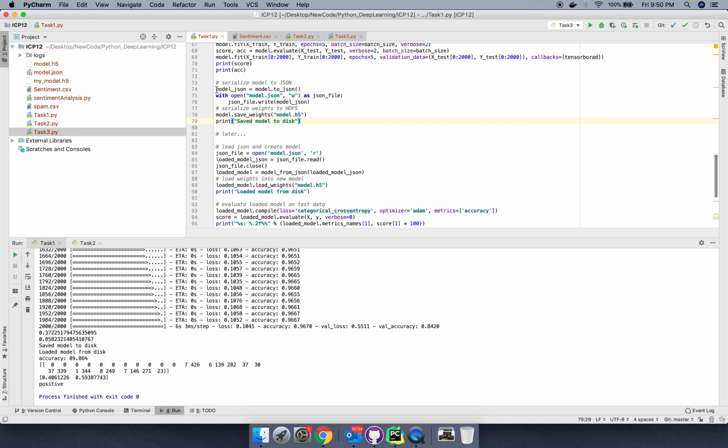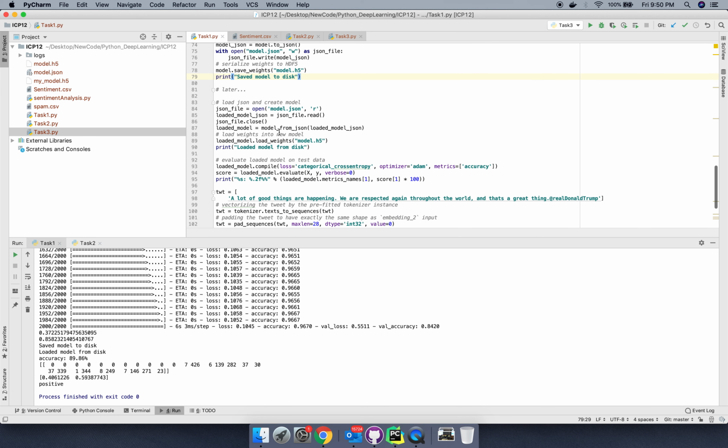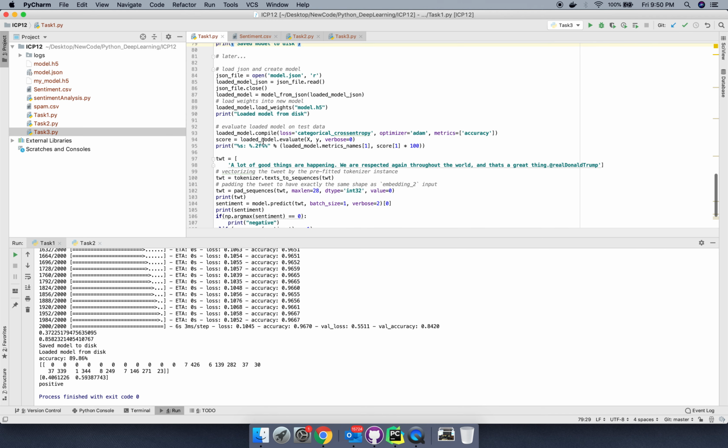So here I'm just saving my model into a JSON format, and then here I'm loading and creating the model again from the JSON. And then I'm evaluating the loaded model. So as you can see, before saving it, its accuracy was 0.85, and the new model which I have created from the JSON, its accuracy is 89.86.